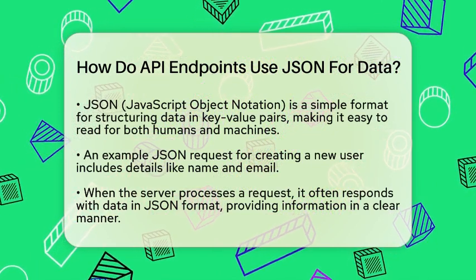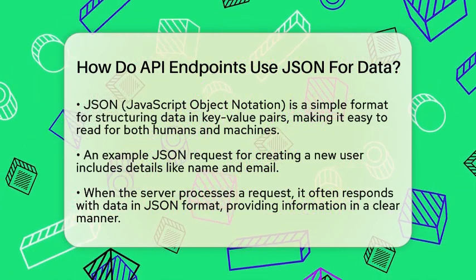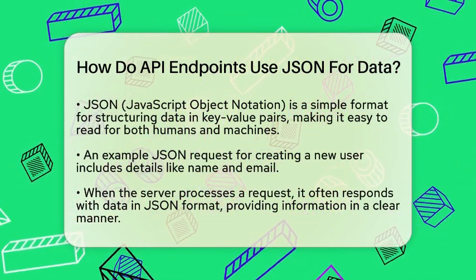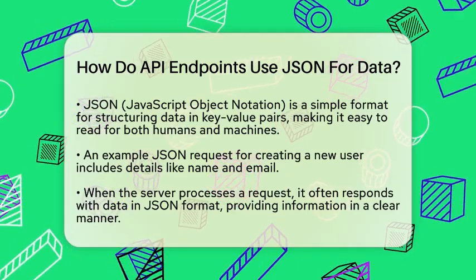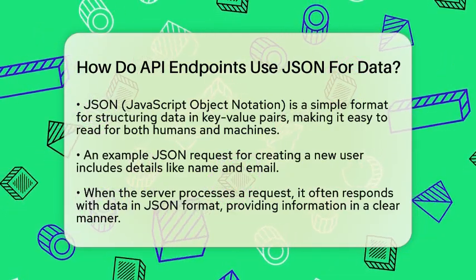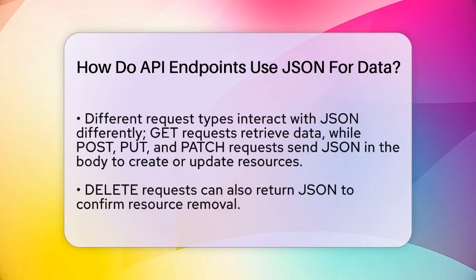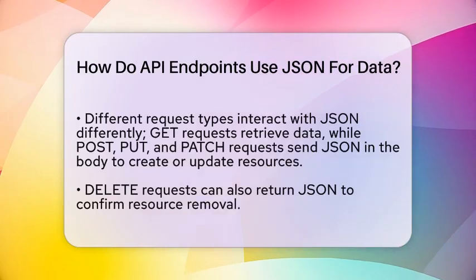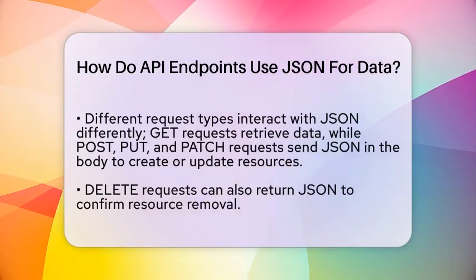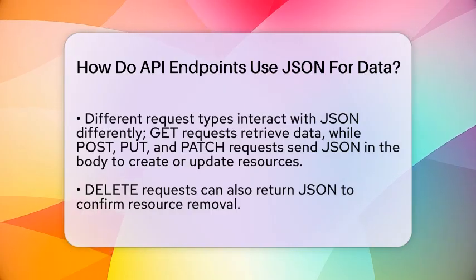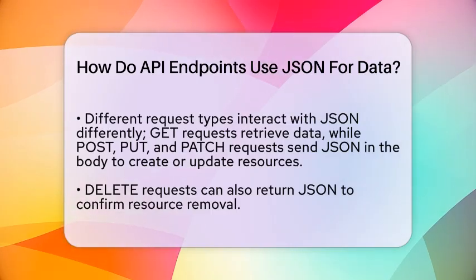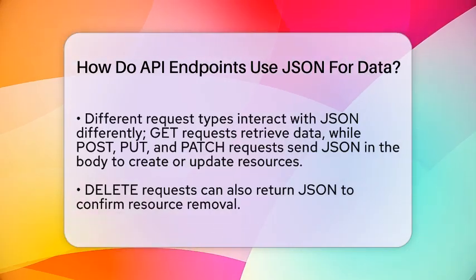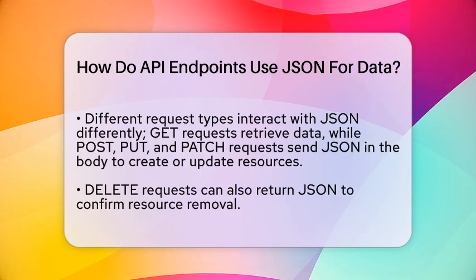Different types of requests interact with JSON in various ways. For instance, a GET request usually retrieves data without sending any body content. In contrast, POST, PUT, and PATCH requests send JSON in the request body to create or update resources. Even DELETE requests can return JSON to confirm that a resource has been removed.